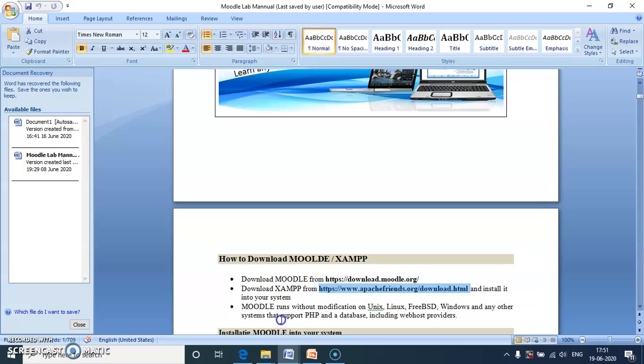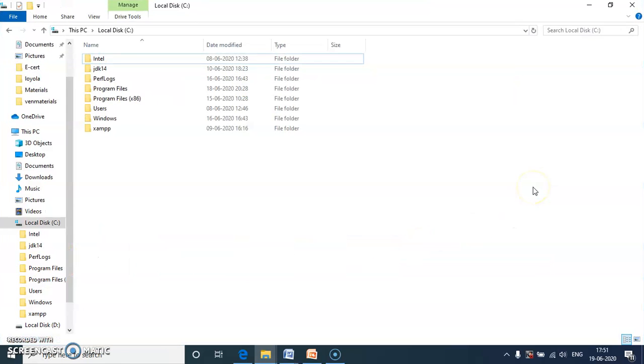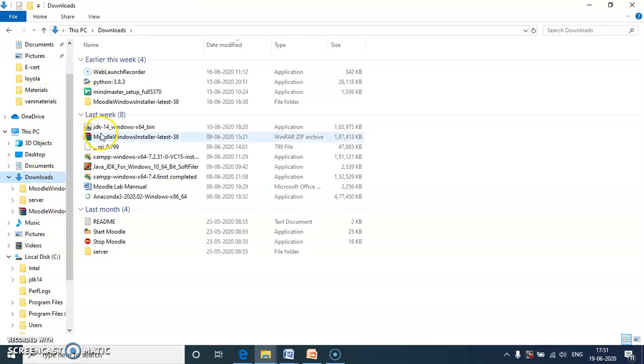Next step is to download Moodle using this link. If we download Moodle 3.9, we get one zip file, the Moodle Windows installer. After extracting this zip file, we get 4 files here: readme, start Moodle, stop Moodle and server.